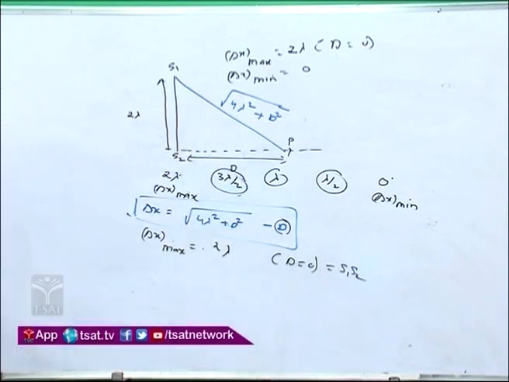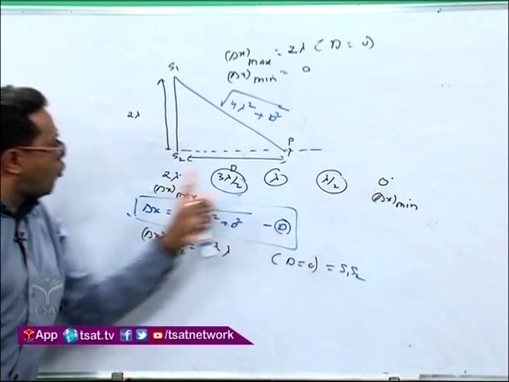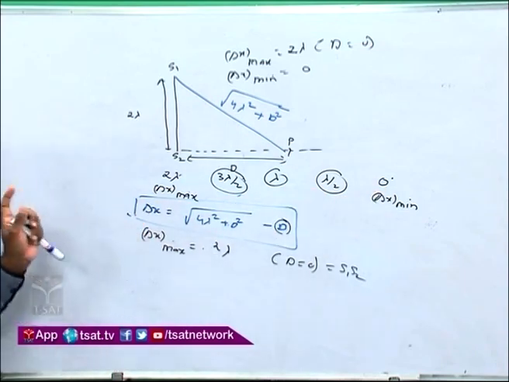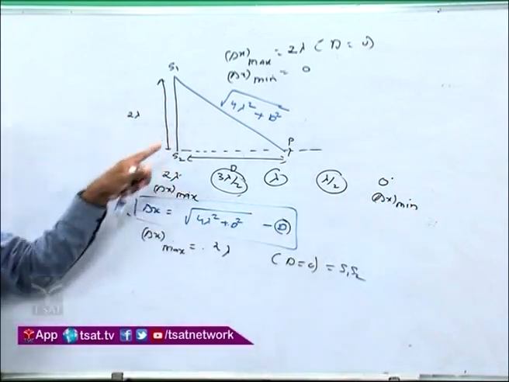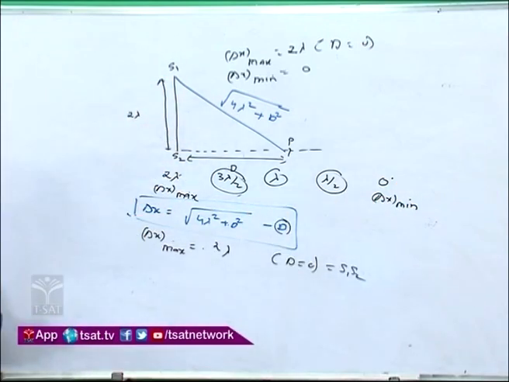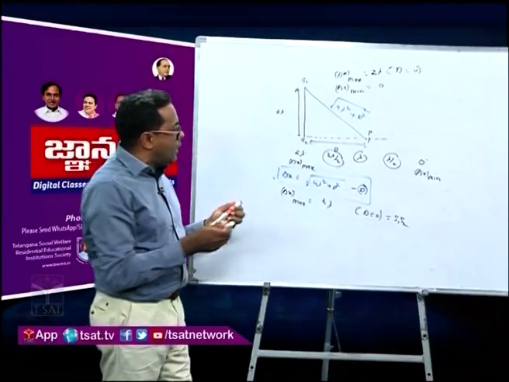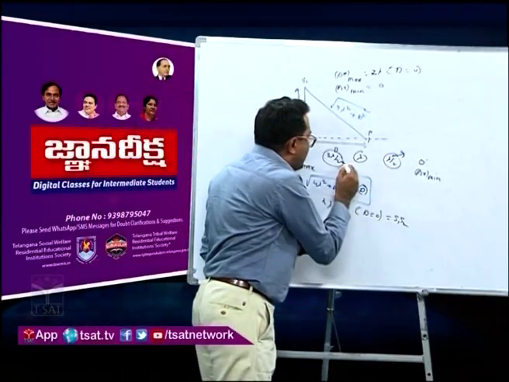Now you got 2 minima here. See, between 0 to 2 lambda, first you got a range: delta x minimum can be 0, delta x maximum can be 2 lambda according to the question. Then what are the 2 minima we are getting? We are getting 2 minima as lambda by 2 and 3 lambda by 2.